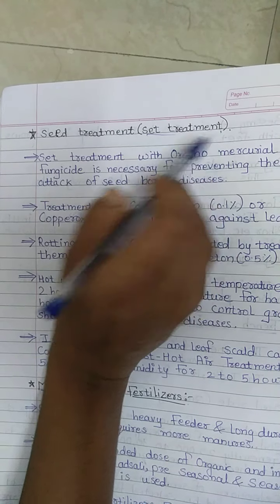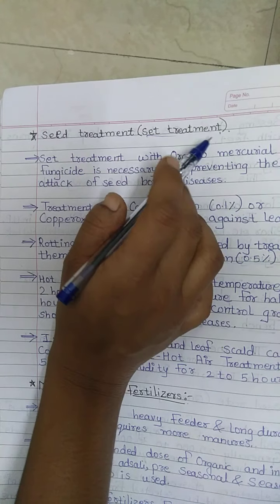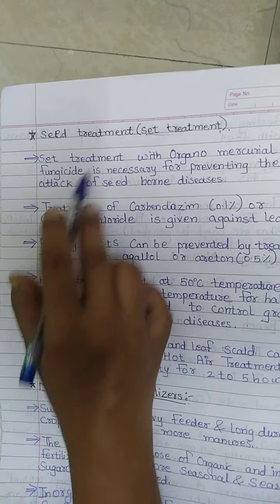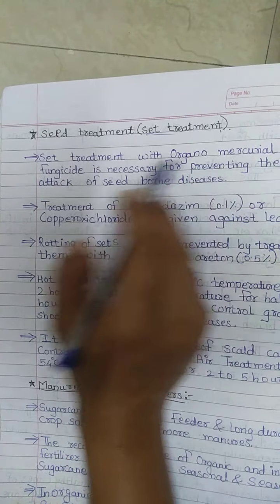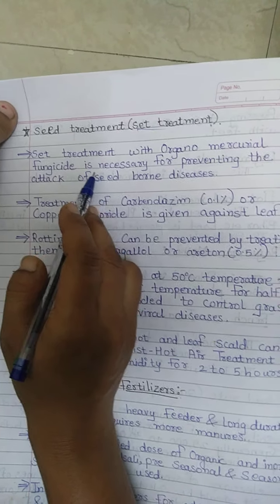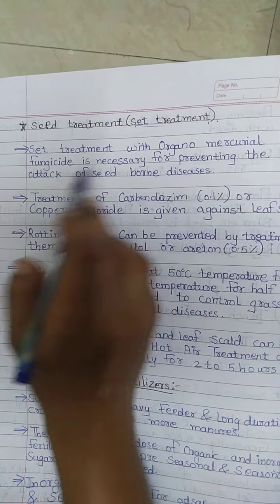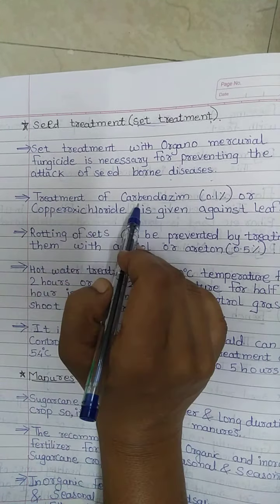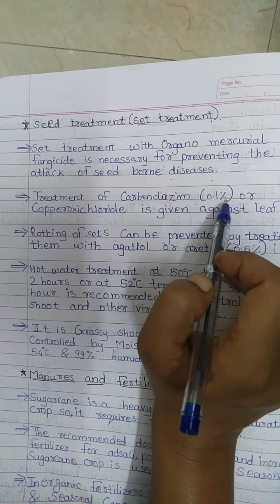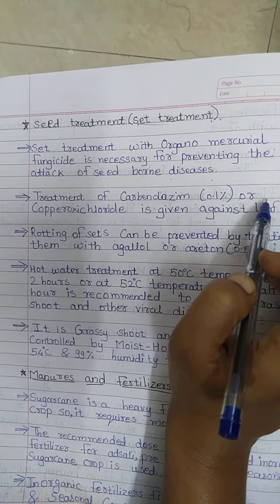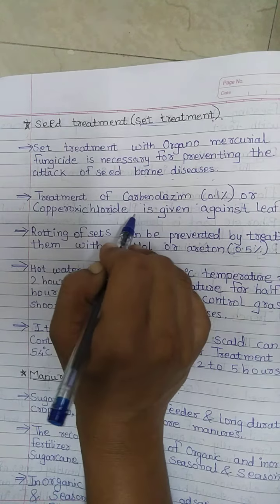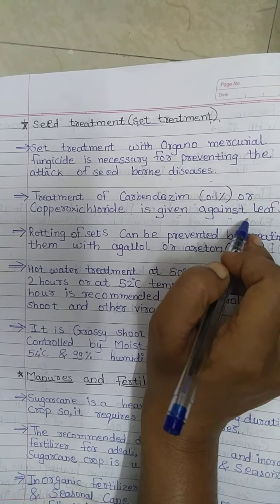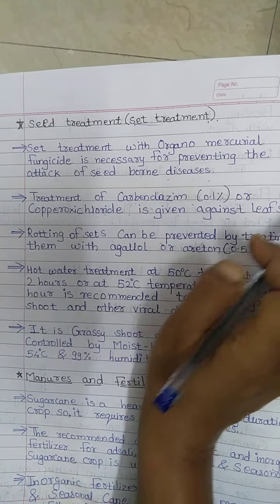Then seed treatment, here we will call it set treatment because set is required. Set treatment with organomercurial fungicide is necessary to prevent the attack of seed-borne diseases. Treatment of carbendazim 0.1% or copper oxychloride is given against leaf spot.